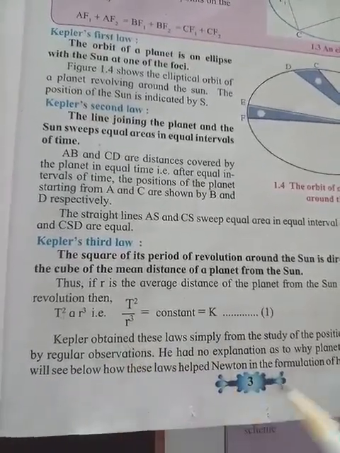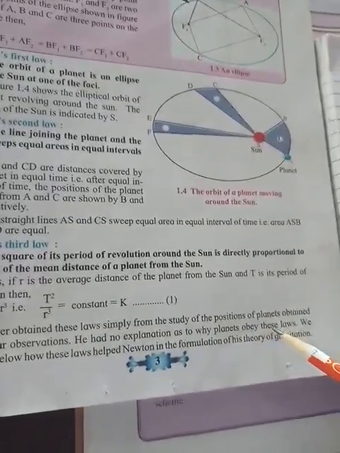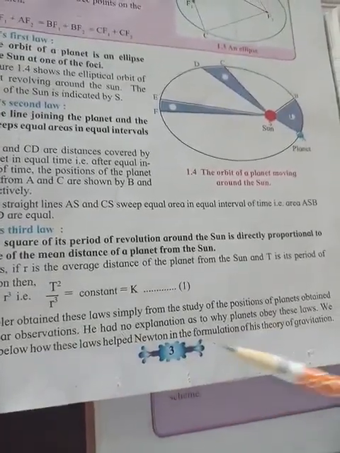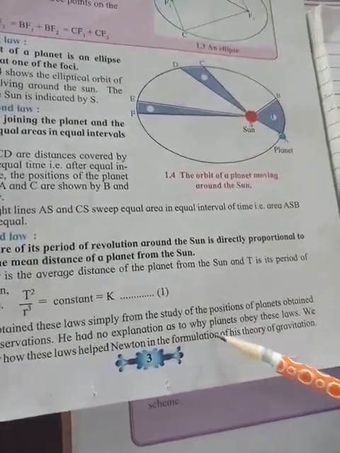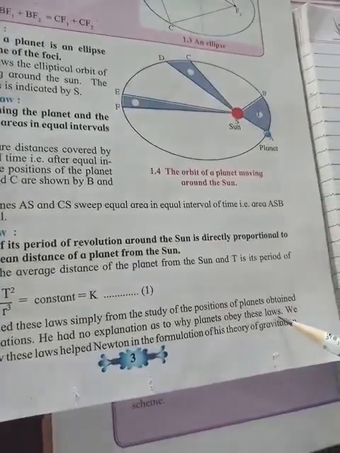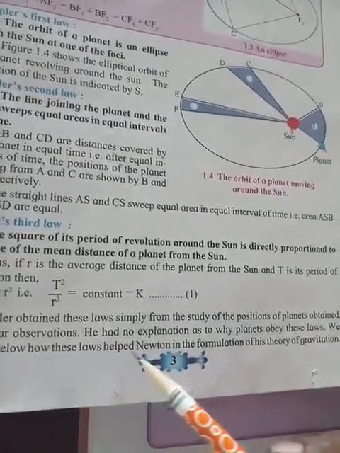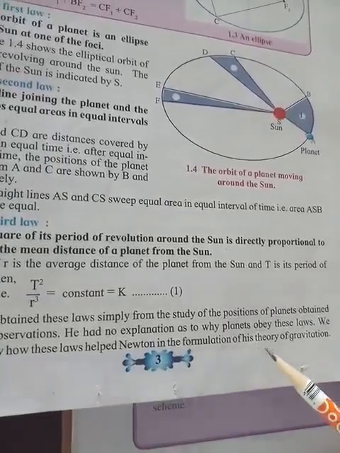Kepler obtained these laws simply from the study of the positions of planets obtained by regular observation. He had no explanation as to why planets obey these laws. We will see below how this law helped Newton in the formulation of gravitation.